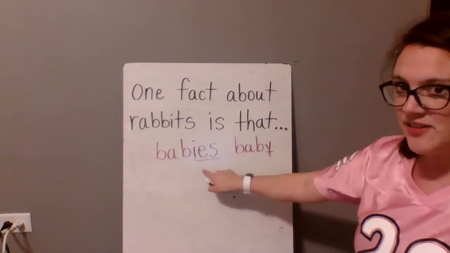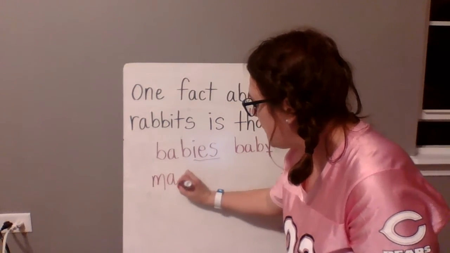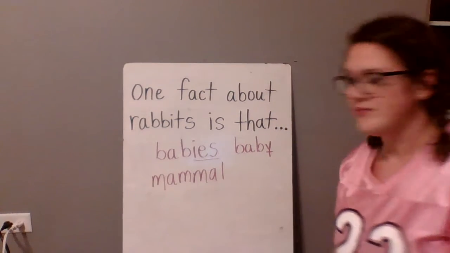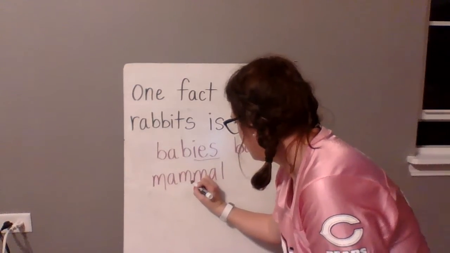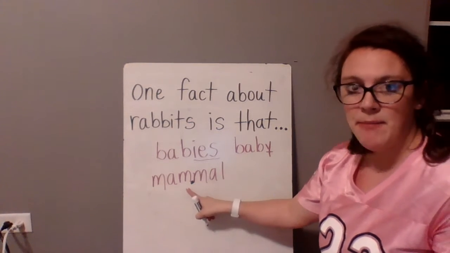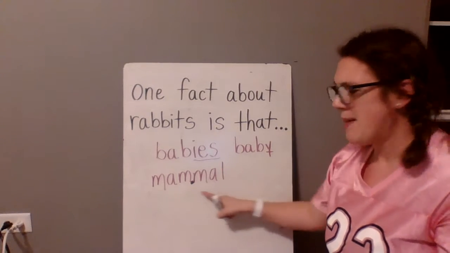So you will see this word. Another one is the word mammal. Let's break it into syllables. What's the first syllable? Mam, mal, mammal.